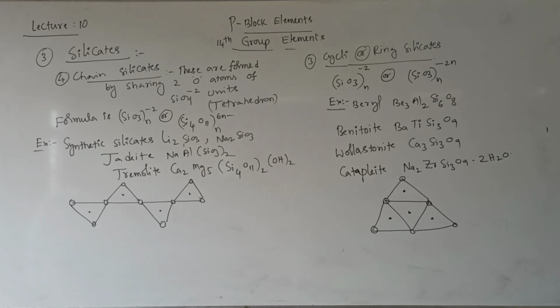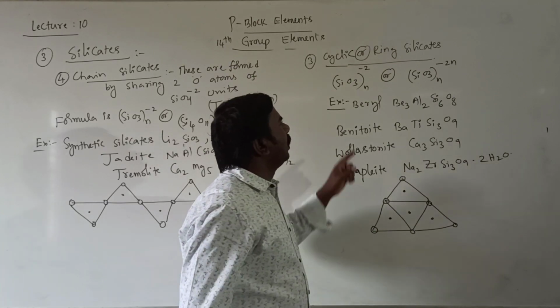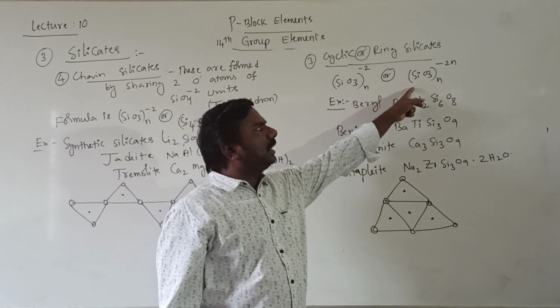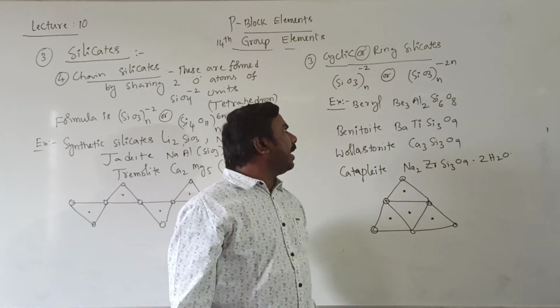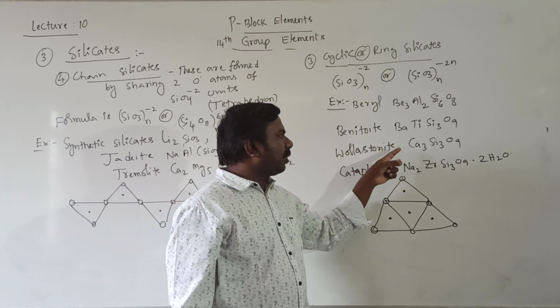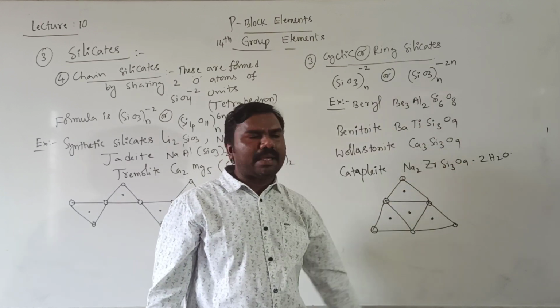The third one is cyclic or ring silicates. The formula will be (SiO3)n to the 2n minus. Examples are beryl, benitoite, wollastonite and catapleiite. So these are the formulas for these examples.